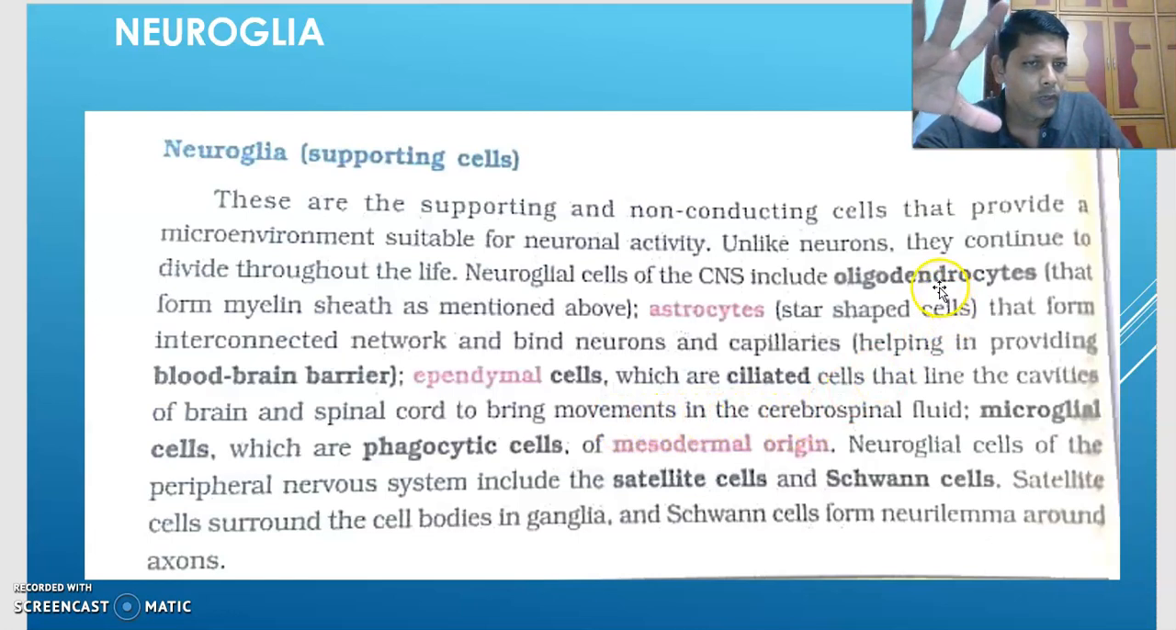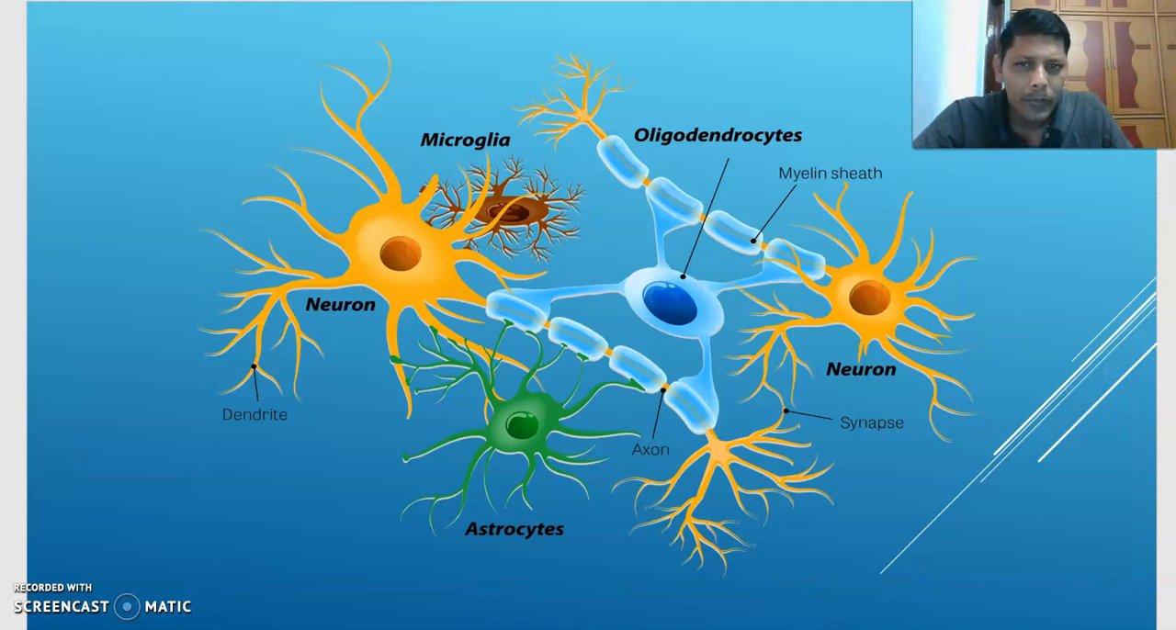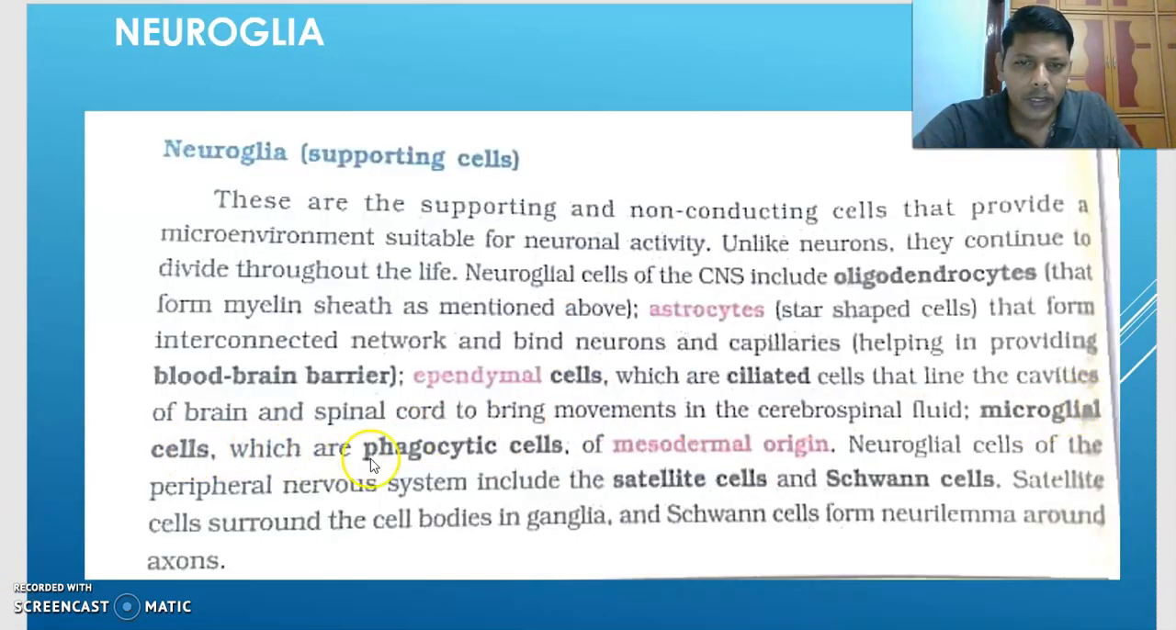You learned three now. Oligodendrocyte, I showed you in the diagram, it is forming myelin sheath. Astrocyte, it is forming the interconnecting network between neuron and capillaries. And next one, ependymal cells, ciliated cells that line the cavities. What is their function? They move the cerebrospinal fluid. Next one, microglial cells, which are the phagocytic cells. Here you can see the microglial cell, which is the phagocytic cell, of mesodermal origin. This is the only cell which is of mesodermal origin in the nervous tissue.